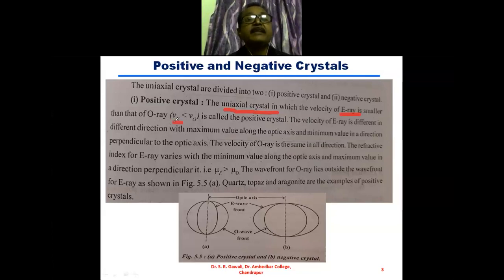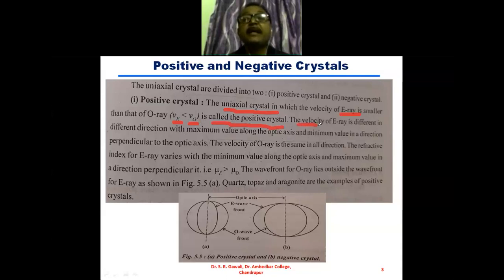VE is the velocity of extraordinary ray and VO is the velocity of ordinary ray. Then if VE is less than VO, it is called the positive crystal. Such crystal we call a positive crystal. That is a very simple definition. Extraordinary ray has the smaller velocity than that of the ordinary ray.